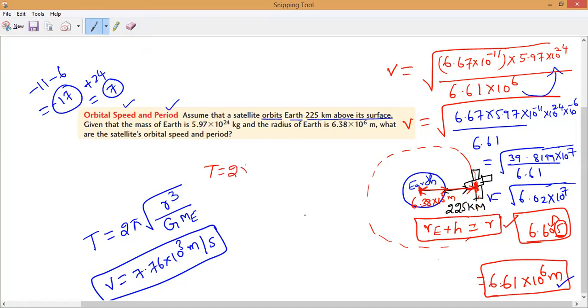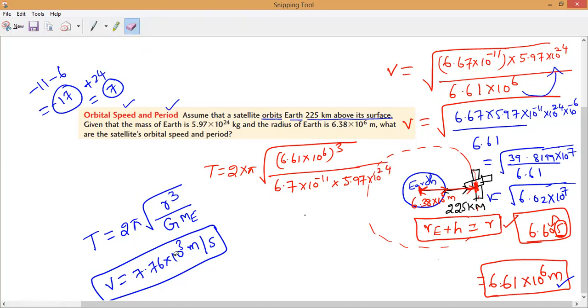So 2 pi into root of R value, how much, guys? R value 6.61 into 10 power 6, whole cube, divided by G value 6.7 into 10 power minus 11, into the mass of the earth. Mass of the earth is how much? 5.97 into 10 power 24. Now you can see, first simplify very easily. Everybody, any doubt till here? Lakshya, Manya and Samay are not there, I think. Make them join.